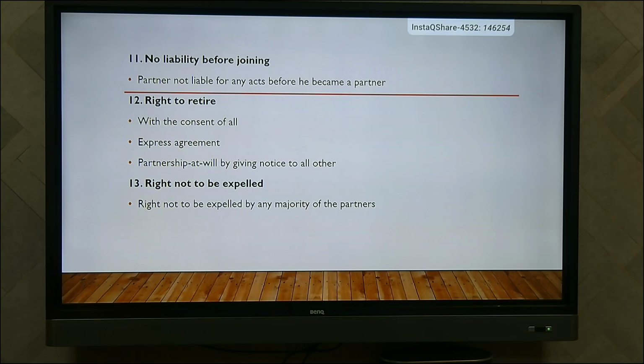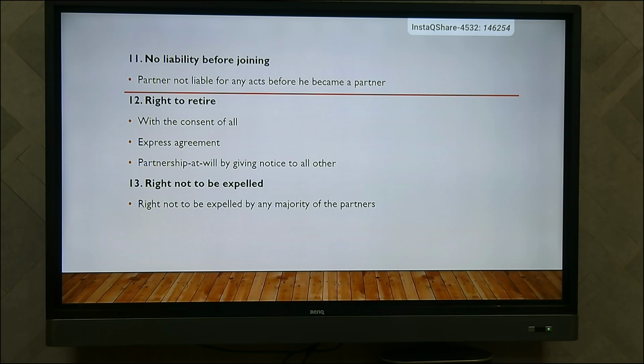With the consent of all the partners, the partner has the right to retire. Either it may be by means of an express agreement, or in case of partnership at will, just by giving notice to all other partners, he can retire.